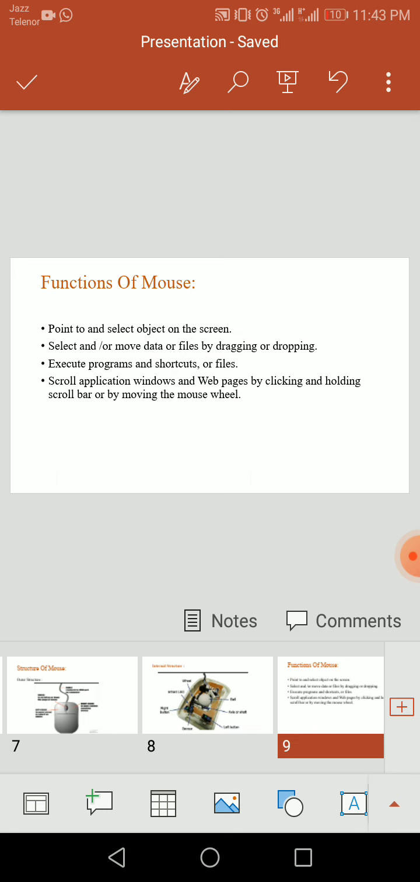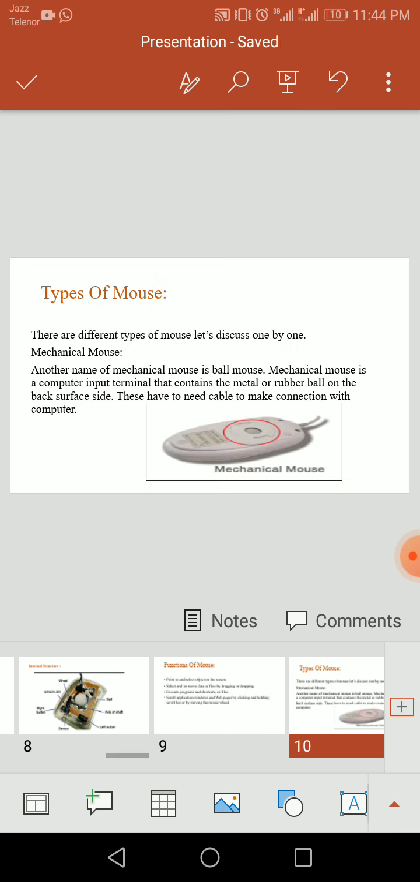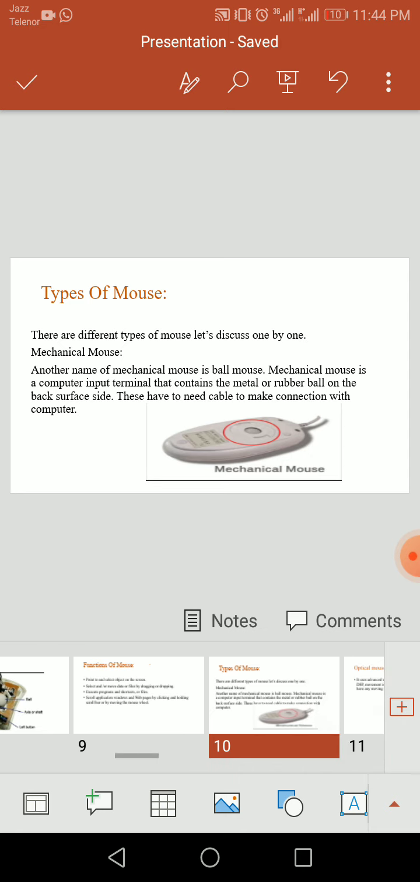So what are the functions of mouse which it performs? It helps to point or select objects on the screen, execute programs and shortcuts, select or move while by dragging or dropping onto other things. There are many types of mouse, but here I discussed only a few of them. The first one is mechanical mouse. Another name of mechanical mouse is ball mouse, and it needs a wire to connect to the computer.